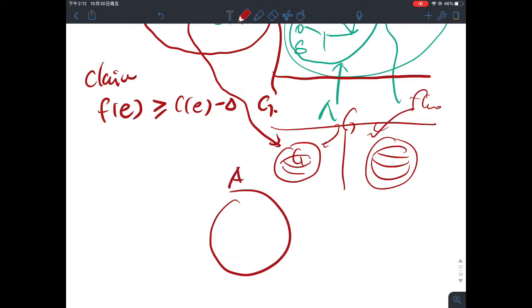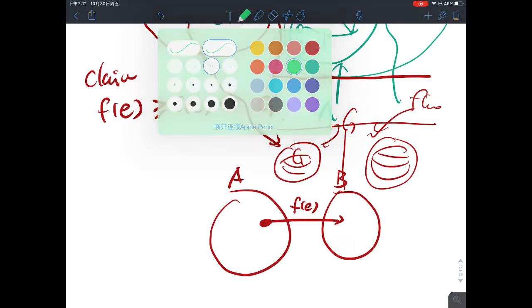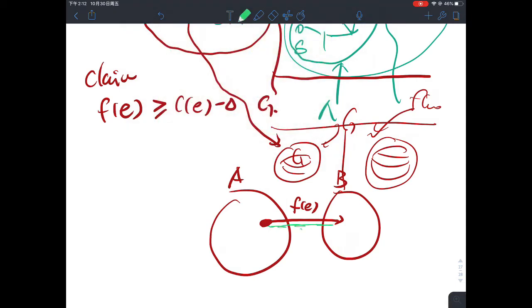So if I look at any A and any B, and then look at one flow that's going out from A to B, there's an f of E, and there's also a C of E here. Let me change the color. C of E is a different number.